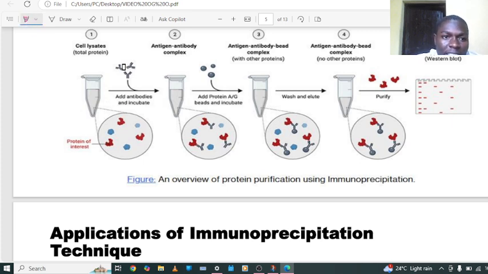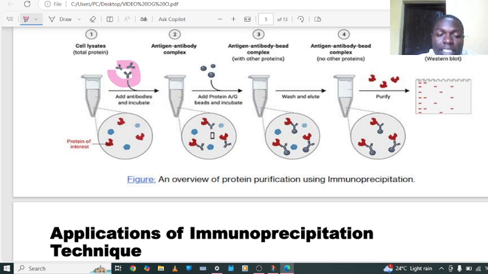So this is an antibody. This antibody we are going to mix with this sample. In the sample, as you are seeing, there is a protein of interest. This protein of interest is going to react with this specific antibody, because we know that this specific antibody is specific to this antigen. They are going to bind and form the complex.